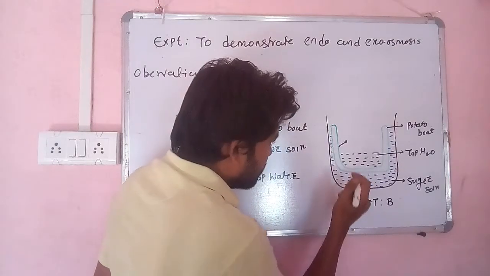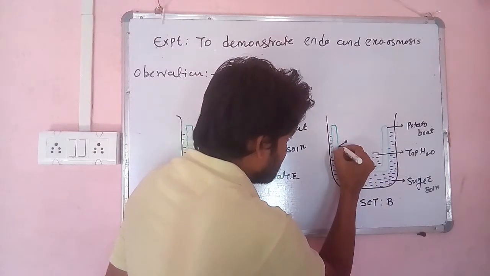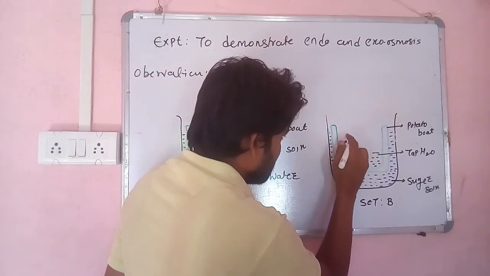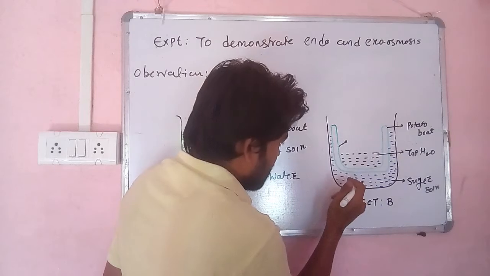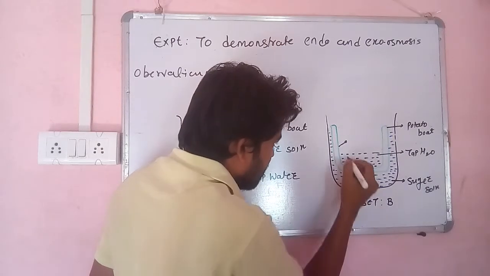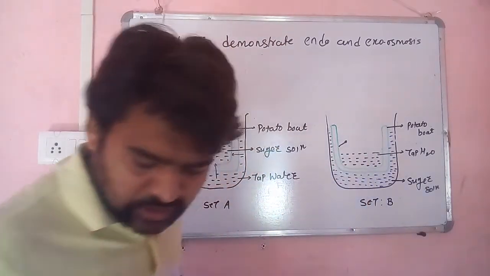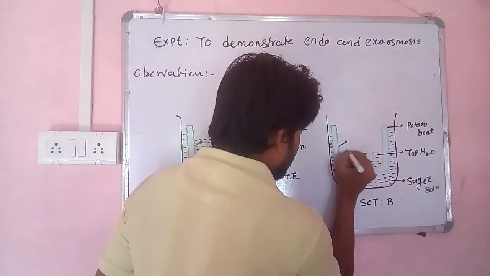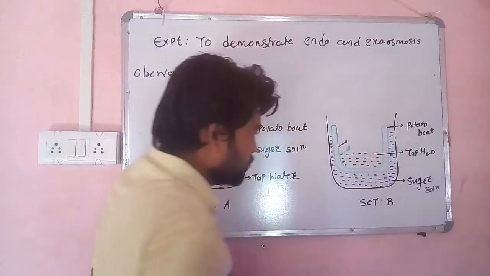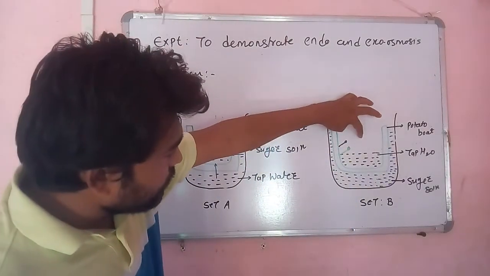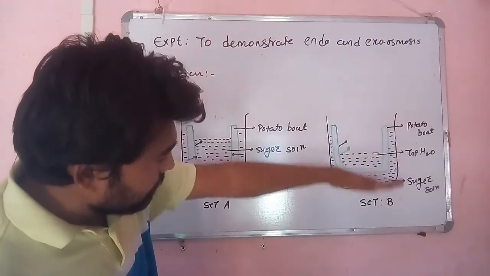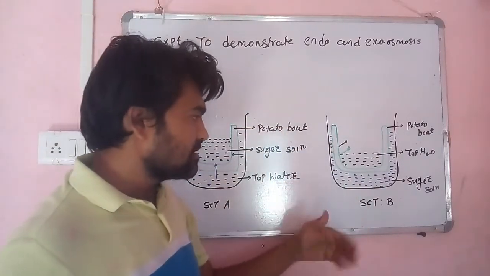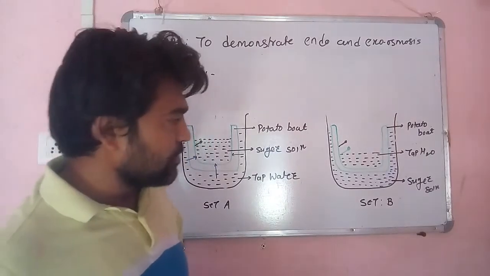So it means that the initial level is here. After a particular interval we will get a new position, and that new position we can show here, suppose like that. Okay, so it means that the water from the boat becomes less as time passes. So why does this happen, where does this water go?